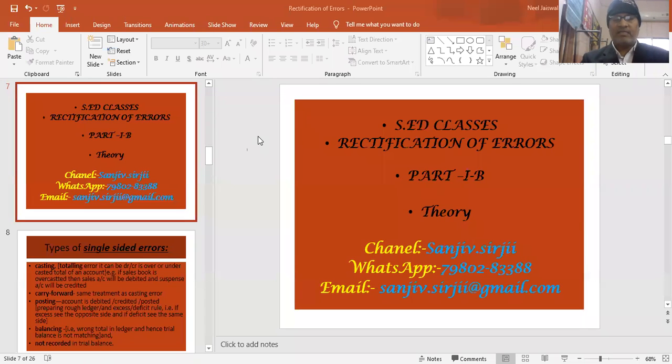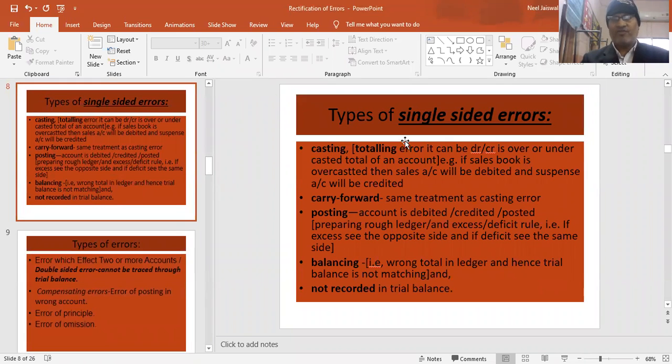So now we will be discussing the second part, that is types of errors. First of all, types of single-sided errors. Single-sided errors, already told, are errors which affect the trial balance because debit is not equal to credit. Now, the first single-sided error is casting.